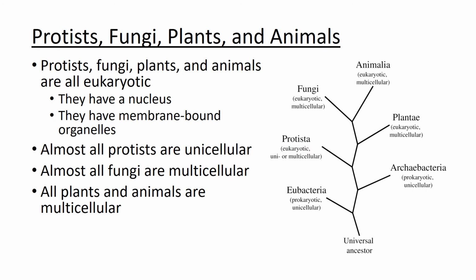The other four kingdoms of life are the protists, fungi, plants, and animals. And the protists, fungi, plants, and animals are all eukaryotic. And this means that the cells of these organisms contain a nucleus and membrane-bound organelles. If we look down here, we see universal ancestor. Universal means this is the ancestor of all living things. In this sequence here, this is the sequence in which these different kingdoms appeared on Earth.